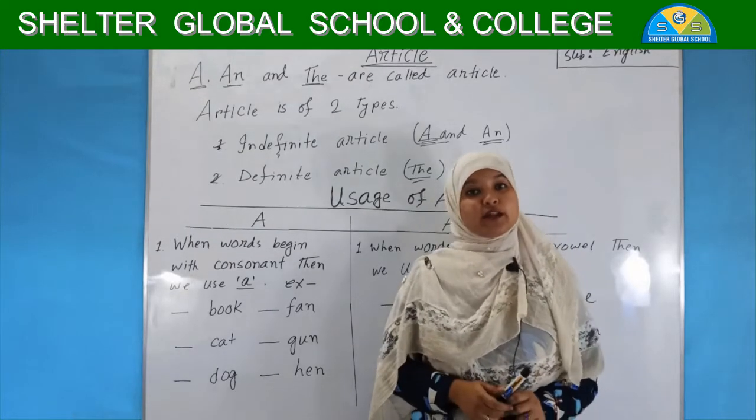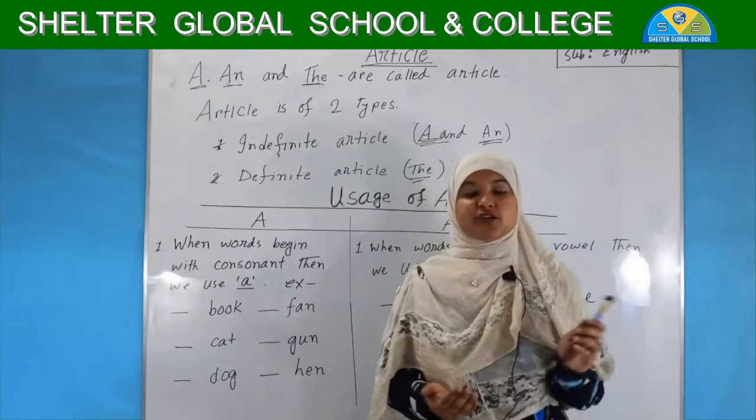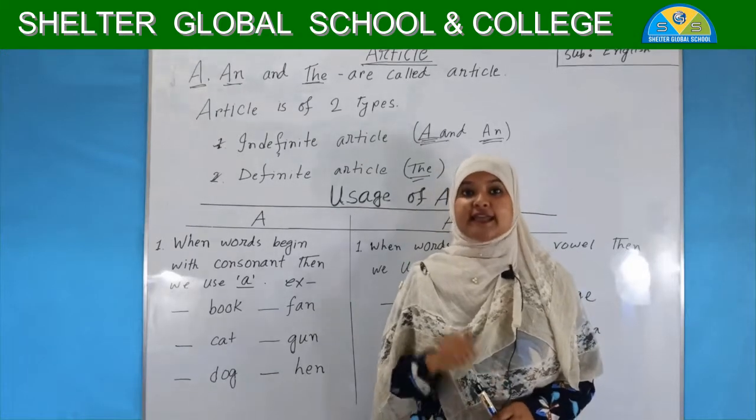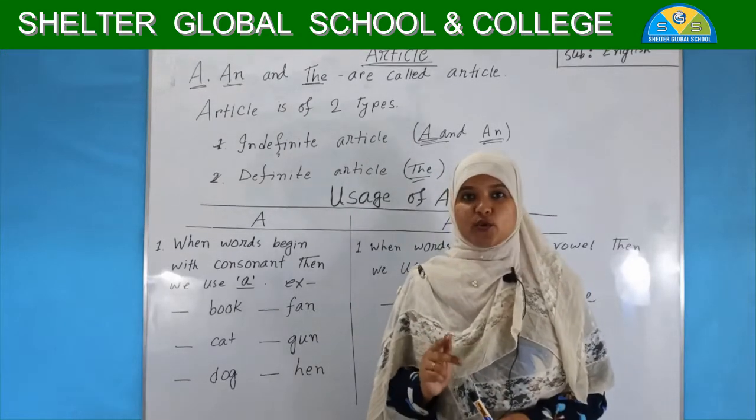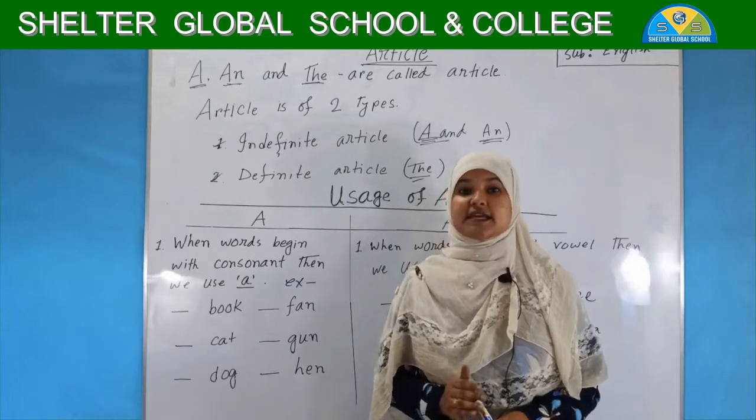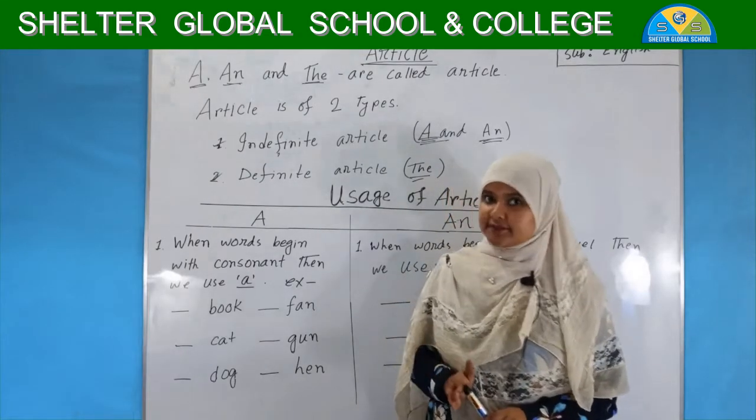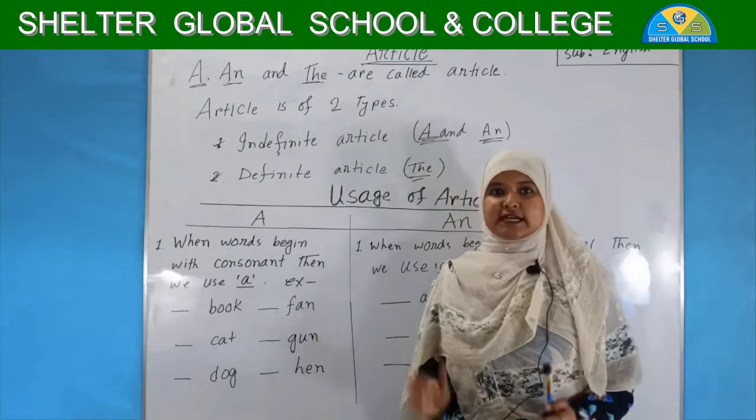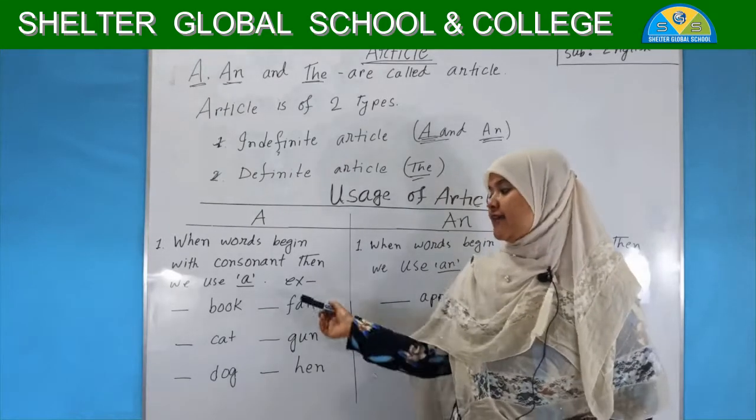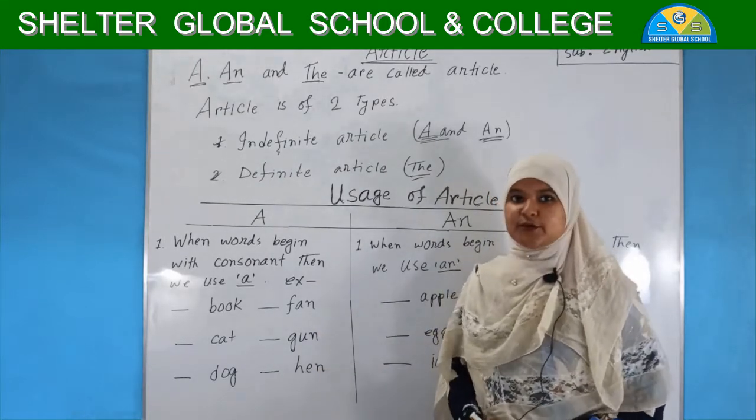I hope you all know which are vowels and consonants. Vowels are A, E, I, O, U. These five letters are vowels. Besides these five letters, all letters are called consonants. So I have written some examples for you. Have a look.